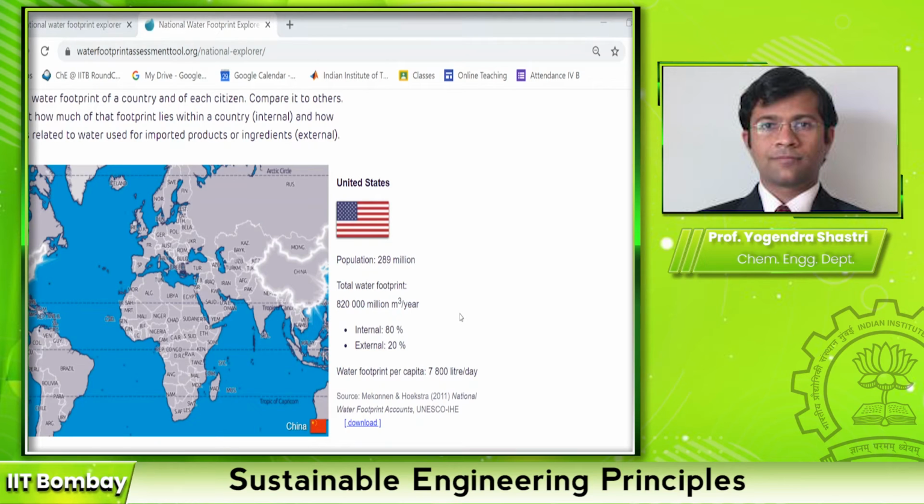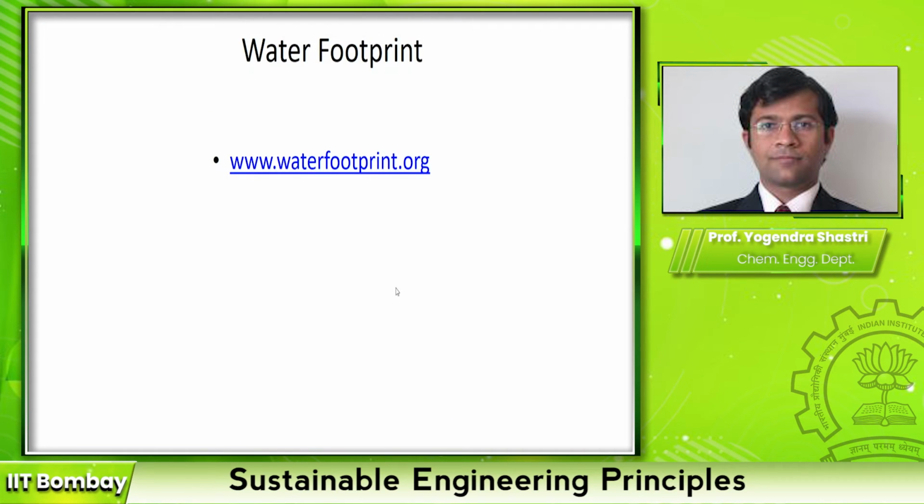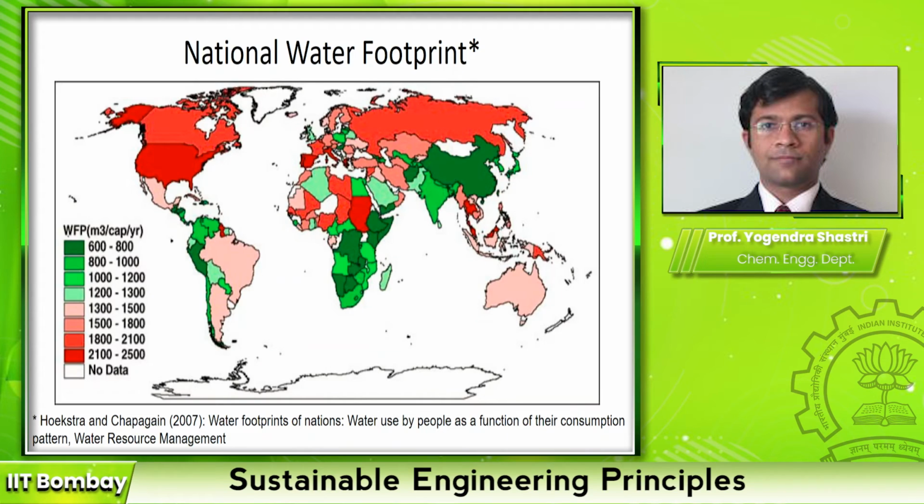So this website gives you sort of a motivation to understand the water footprint calculation more carefully, and it illustrates the importance of considering the indirect water footprint, because some of these numbers are extremely high and much higher than what we intuitively feel. So this is the national water footprint comparison of different countries. The data is about 15 years old, but the purpose of this figure is to show you the extreme variation in per person water footprint across the world.